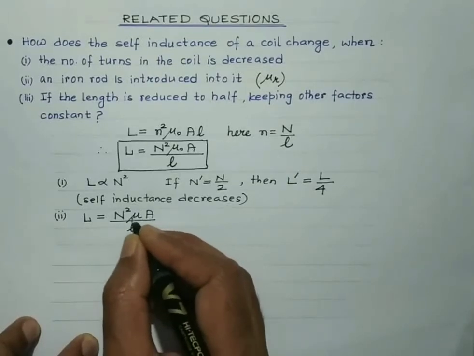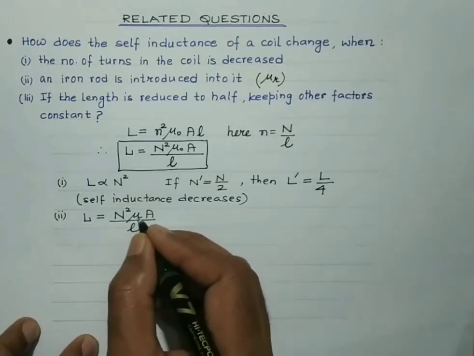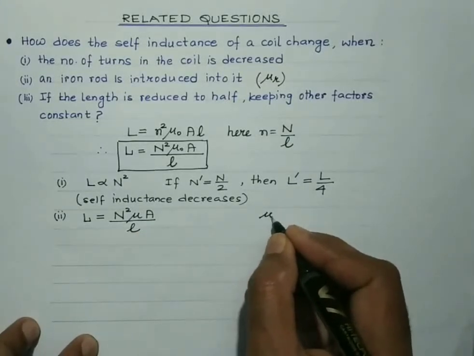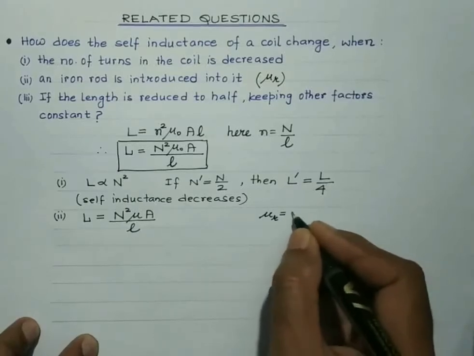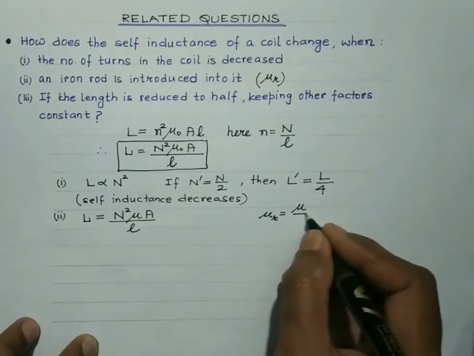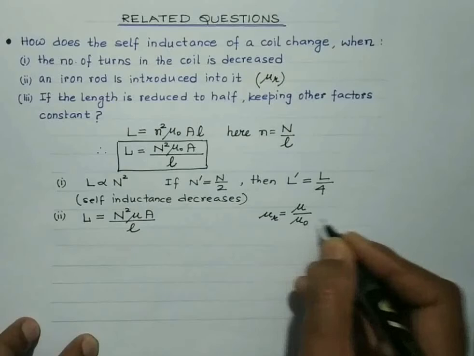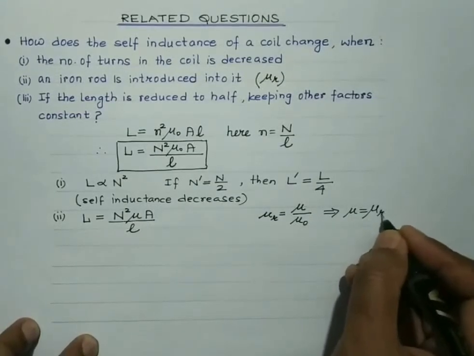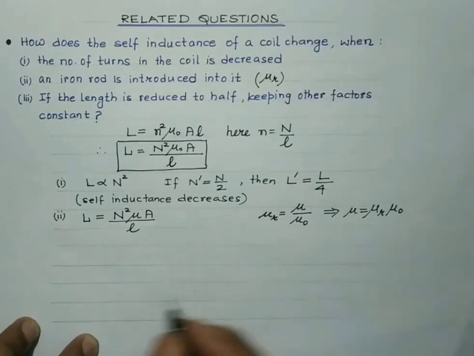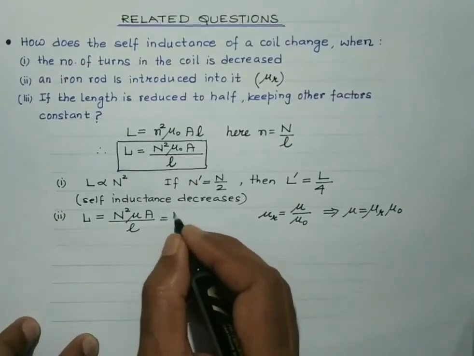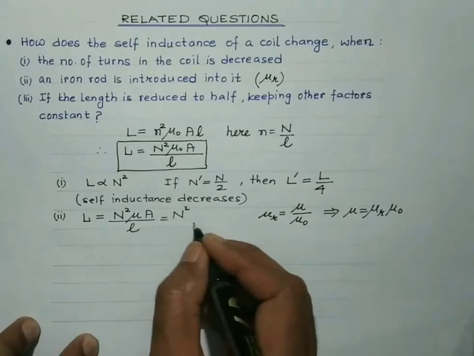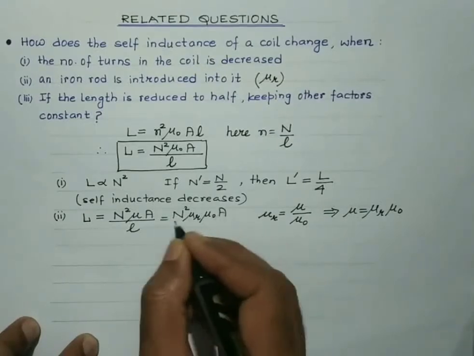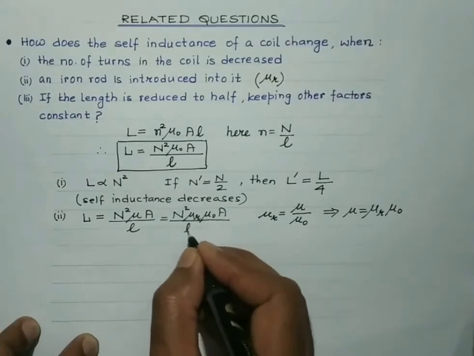Mu is the absolute permeability of the iron rod, and mu r, relative permeability, is the ratio of absolute permeability of the medium to the absolute permeability of free space, which implies that mu may be written as mu r multiplied by mu naught. So we get N square mu r mu naught A by L, isn't it?